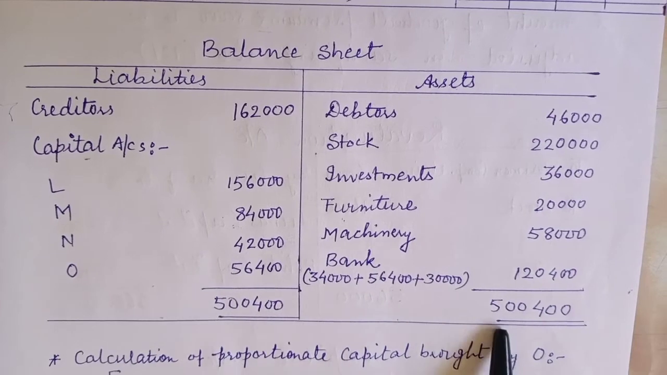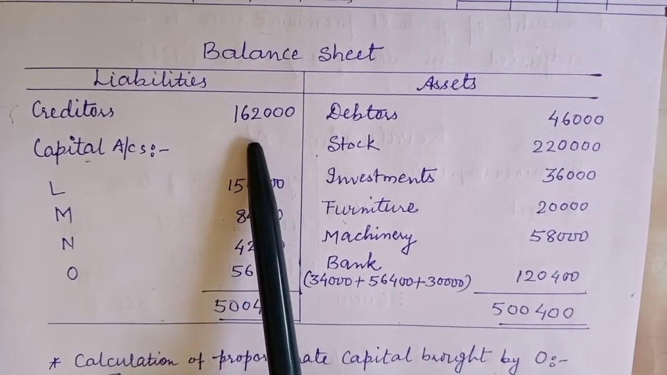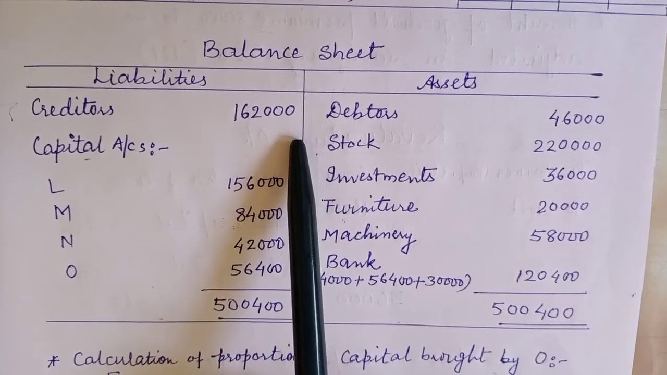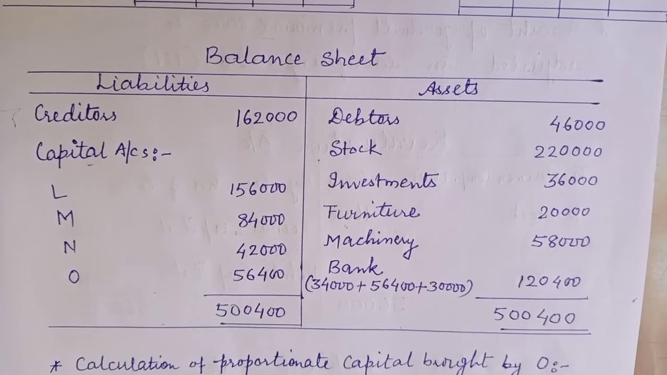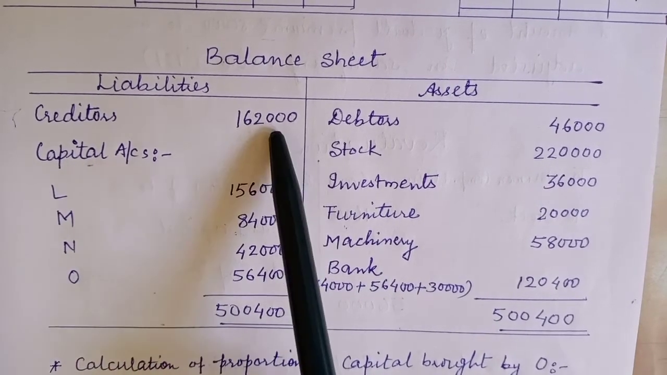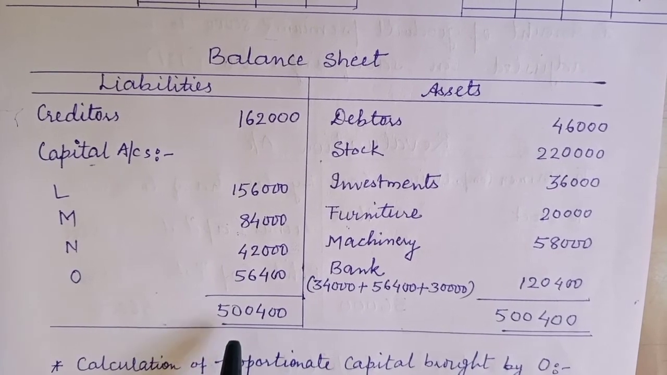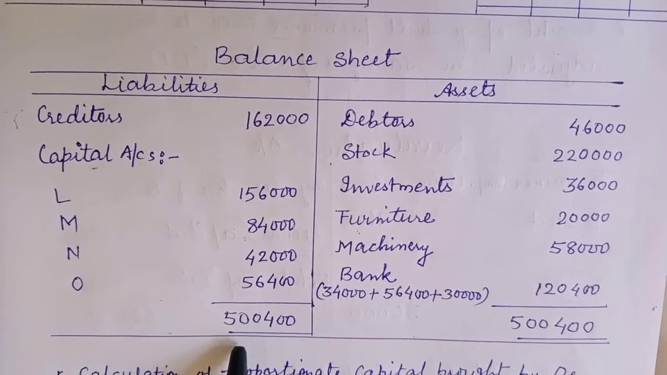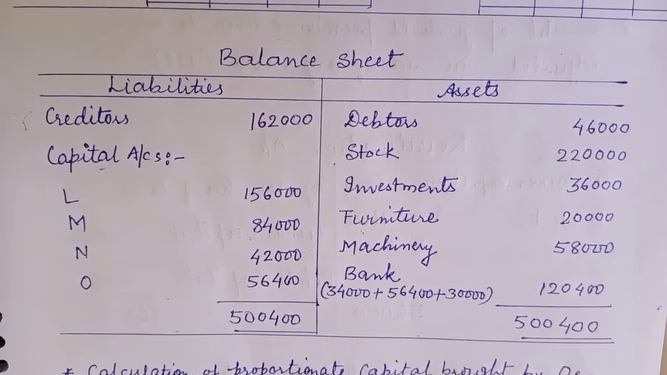So this side the total comes out to be 5,400,000. Now in the liability side, the creditors 1,62,000 I have shown. Earlier it was 1,68,000. Since 6,000 is not likely to be claimed, I reduced that, and the capital balances then I have written. So again the total of this liability side also comes out to be 5,400,000. So this is the complete solution for question number 89.